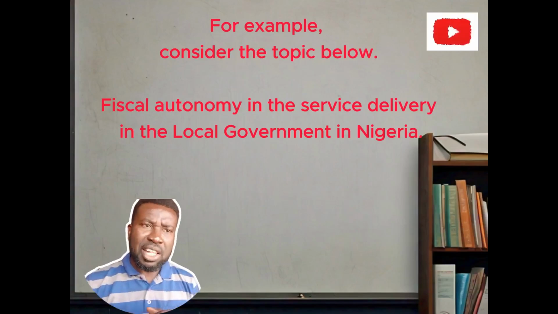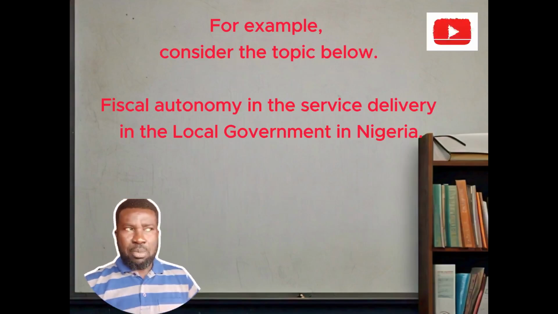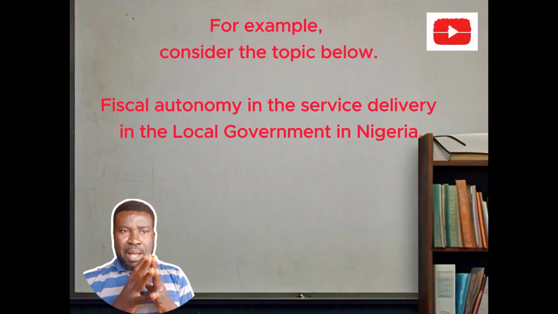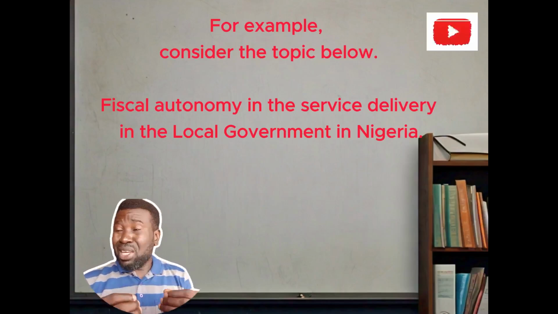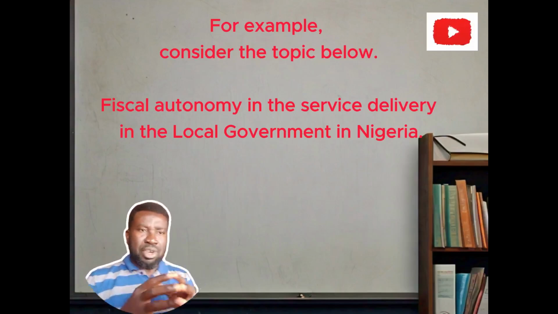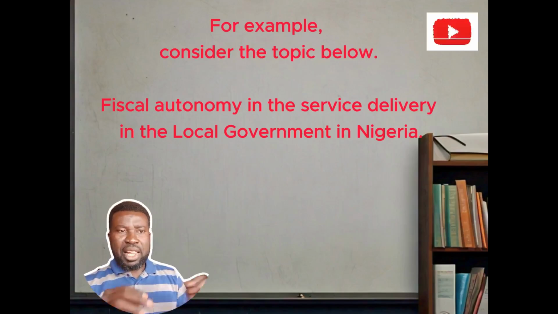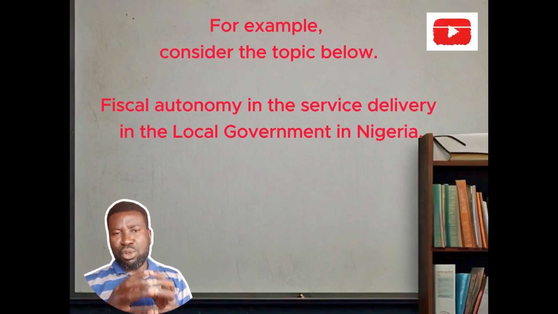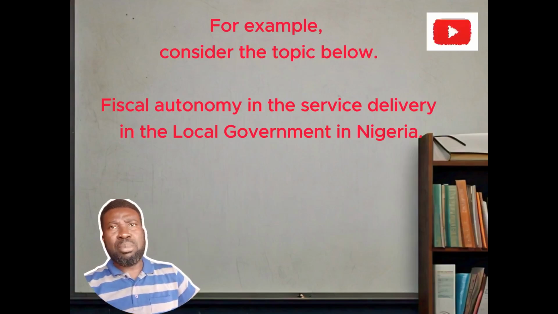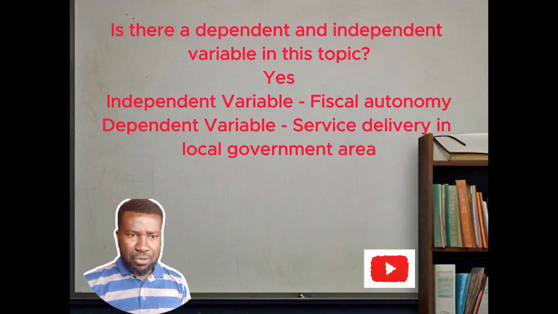Remember what we said earlier. Your topic has to reflect exactly what is achievable. It has to be clear and concise, precise and unambiguous, and original, either in purpose or in process or in both. Does the topic contribute to knowledge? So this particular topic we highlighted, fiscal autonomy in the service delivery in local government in Nigeria, is this topic researchable? First of all, let's subject it to the initial test we talked about. Does this topic have a dependent and independent variable?